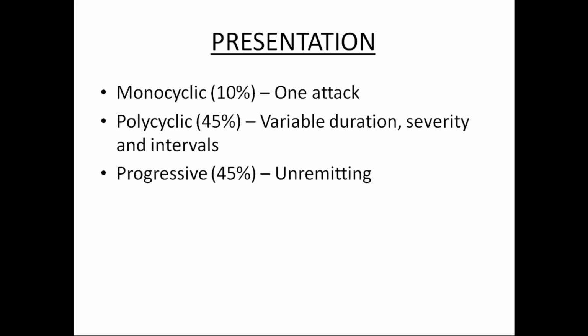Okay. If it is polycyclic, nearly around 45% of these patients, you can see it is variable. The duration may change when it comes. It may stay for 1 month, 2 months, 3 months, like that, but the severity is high and the intervals are more. It may come and go at intervals, but the severity will be very high. You can see that the patient will have severe pain. Okay, because that's one of the main causative symptoms. Even in Ayurveda, in our texts we have mentioned Vrishchika Dankshavat Vedana.